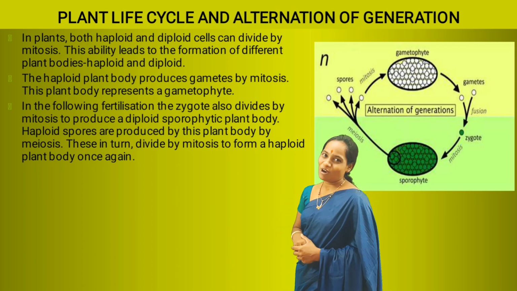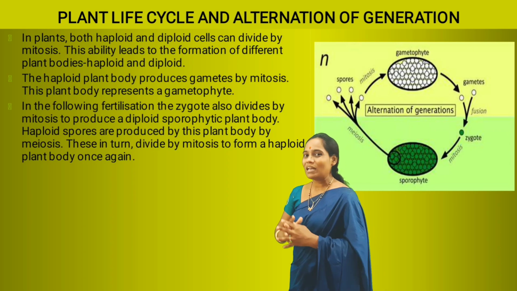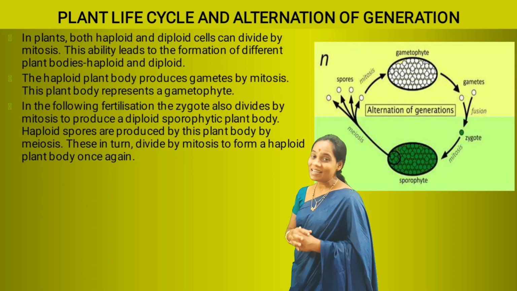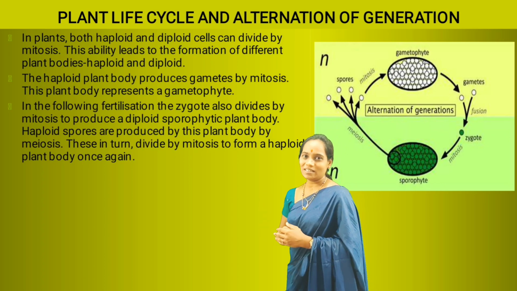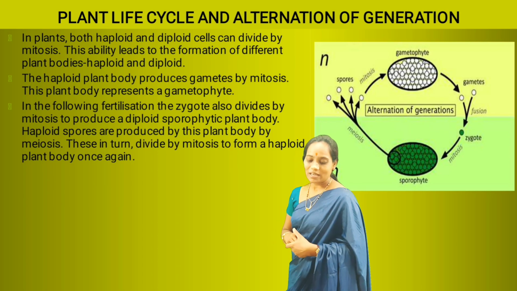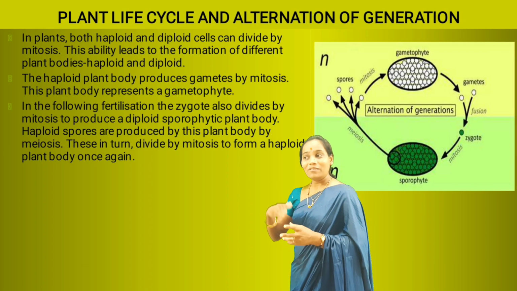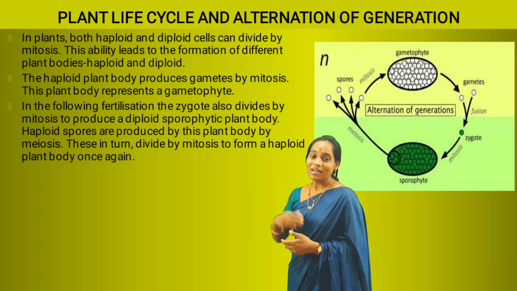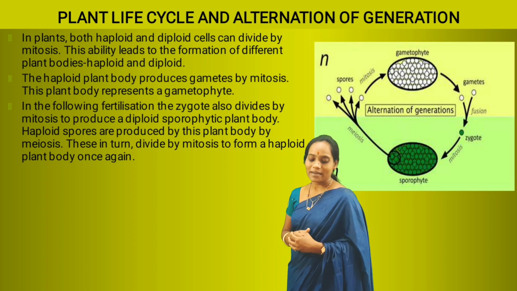This haploid gametophytic plant body is capable of producing gametes, and these gametes will fuse to form a diploid zygote, and this zygote will undergo meiosis to produce a diploid sporophytic plant body.